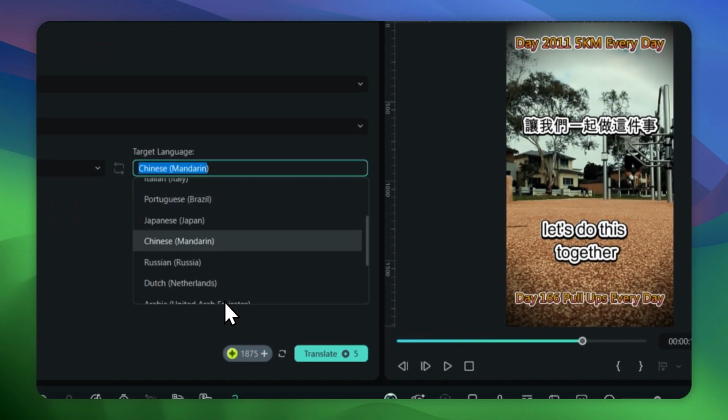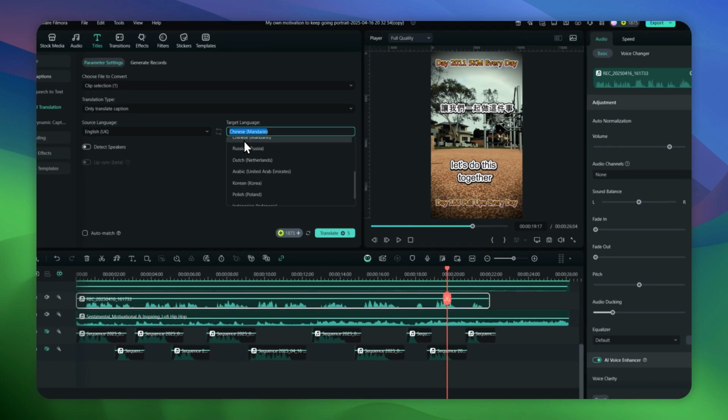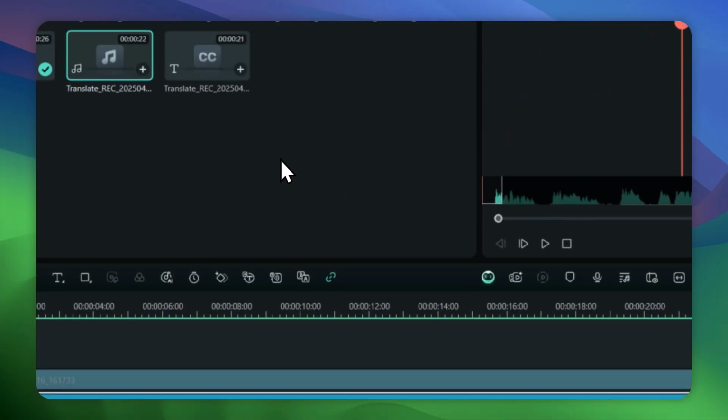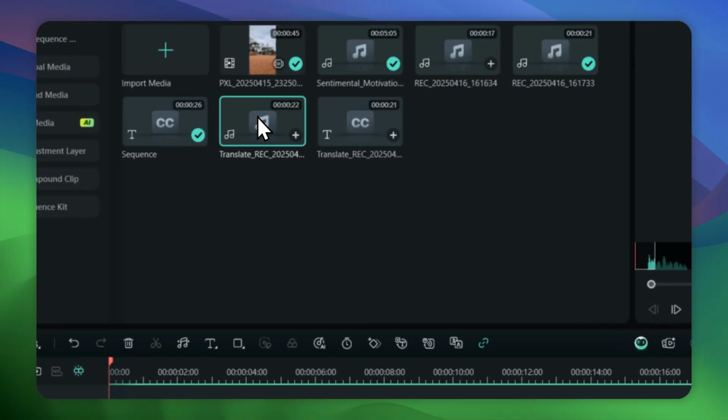These are the different languages. Let's go Mandarin, and it's also going to use 5. Let's see what that does. Okay, so it's finished now. So this is the file.